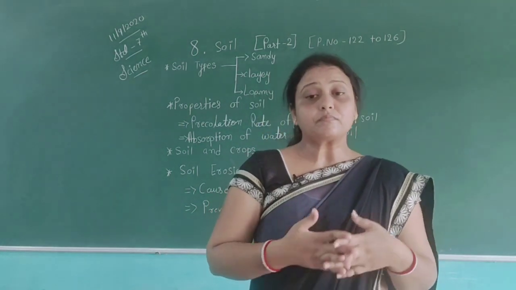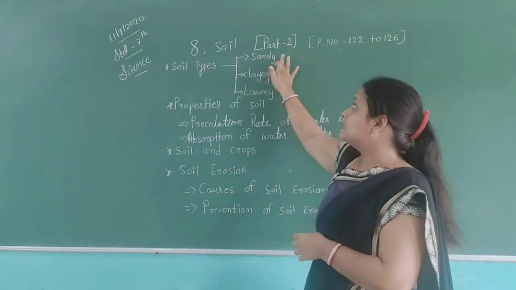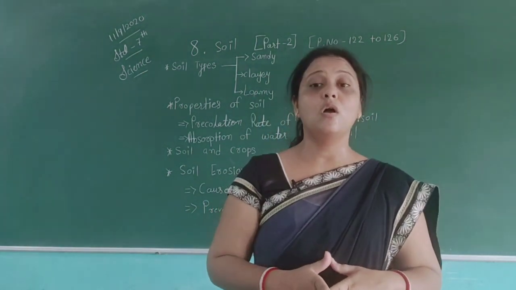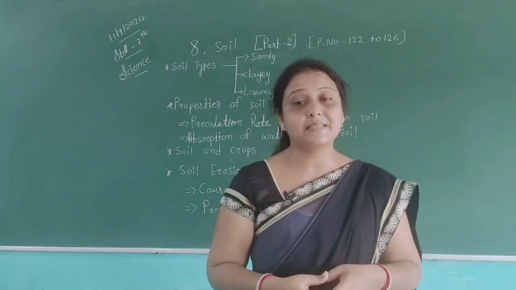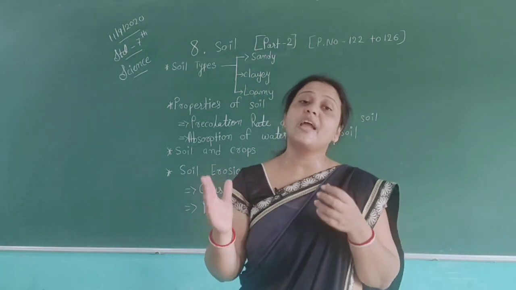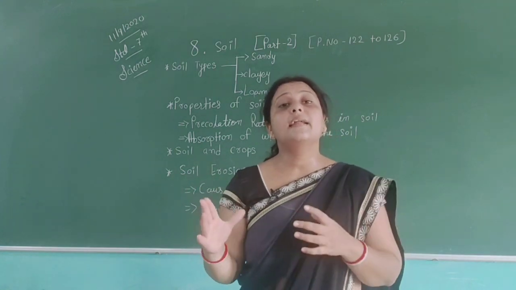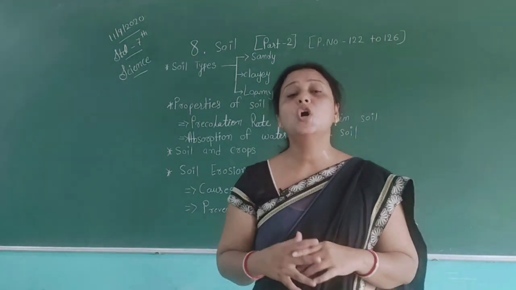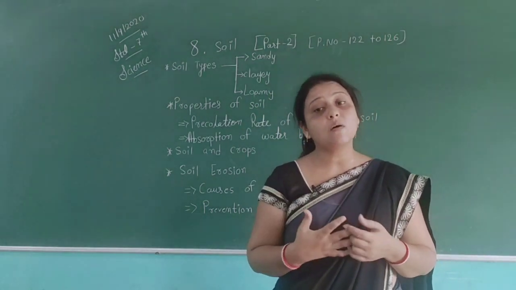Then loamy soil. Loamy soil is the best for plant growth compared to sandy soil and clay soil. This soil shows some features. It contains a mixture of sand, silt and clay particles in almost equal amounts, and using these features we can get plants to grow there easily. It has a high humus content compared to sandy soil and clay soil. Loamy soil has much humus available.